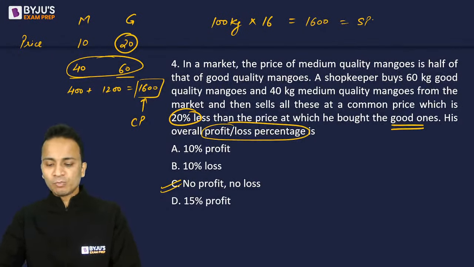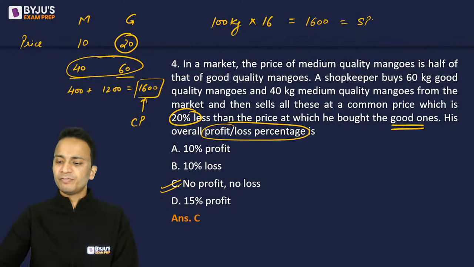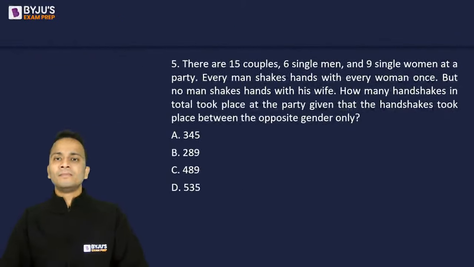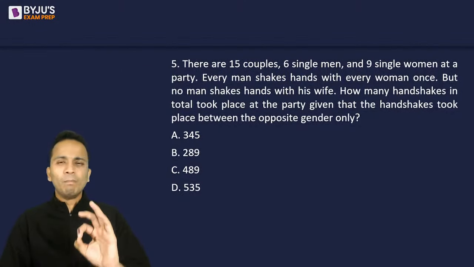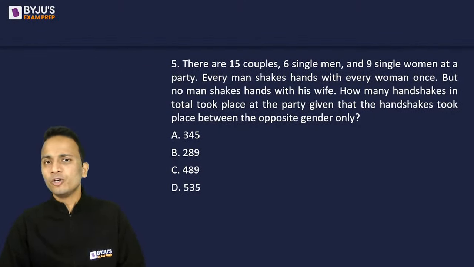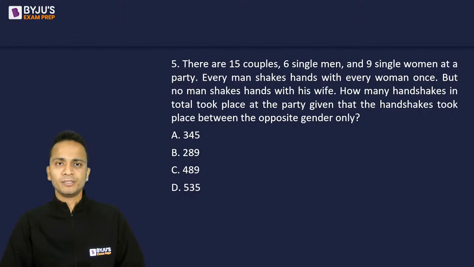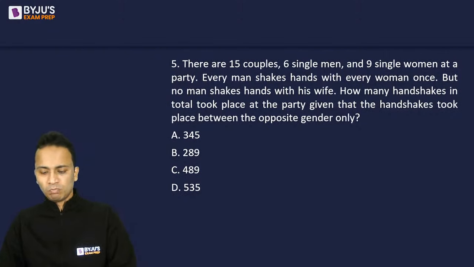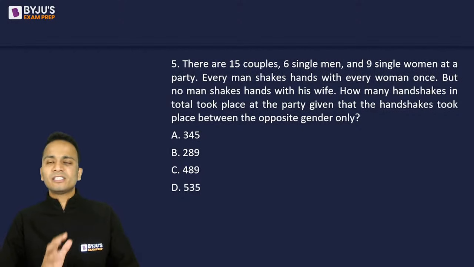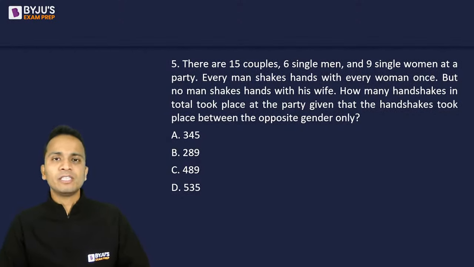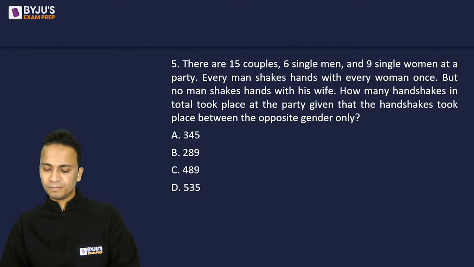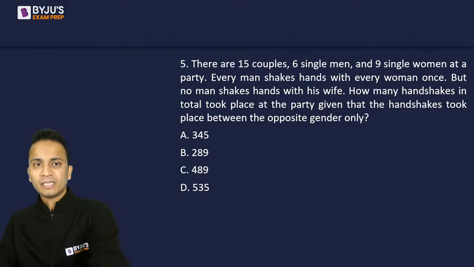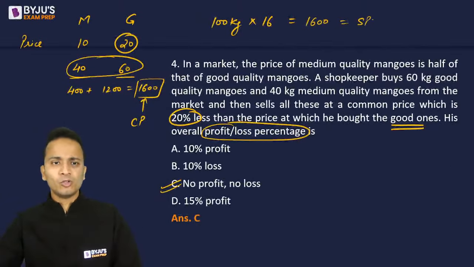Okay, so let's move on to the next question, question number 5. A moderate level of difficulty question from permutation combination. You don't even need the concept of PNC, it's just the fundamental principle of counting that will be required to solve this question. Okay, some of you are asking to repeat the previous one. Yes, I'll go back to this.